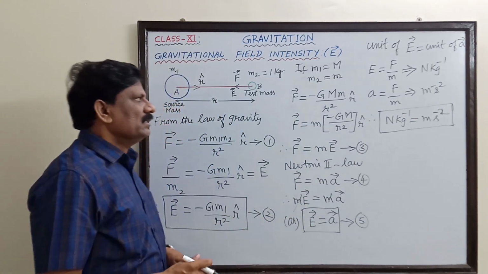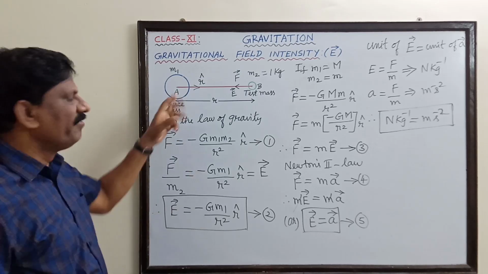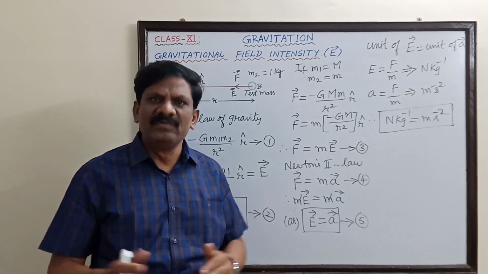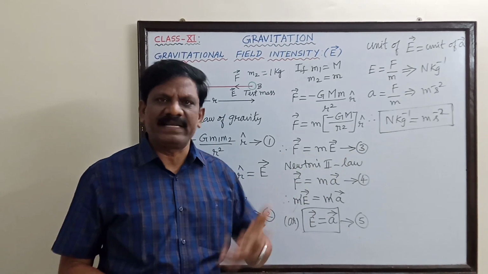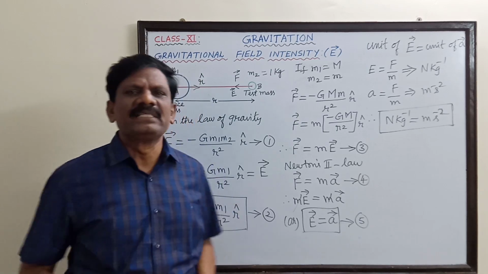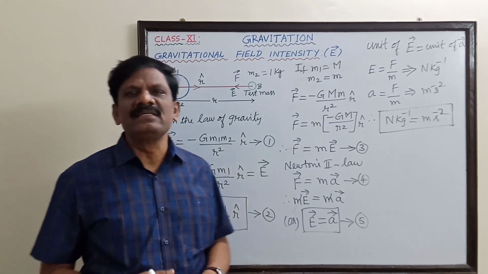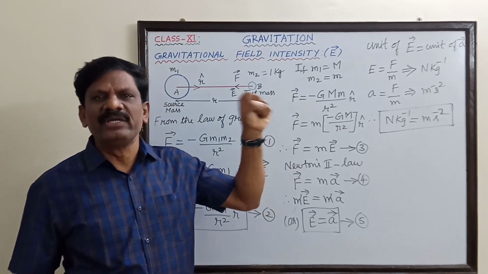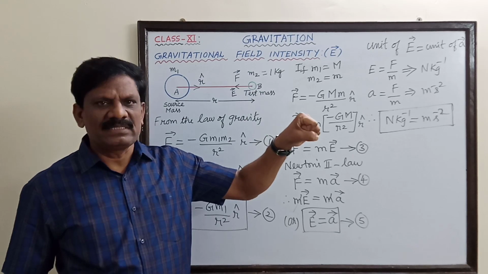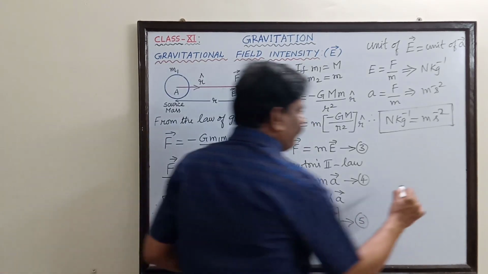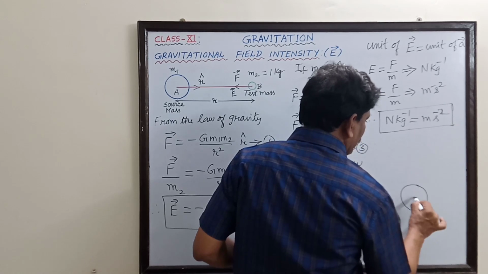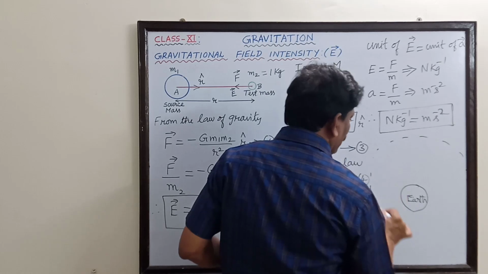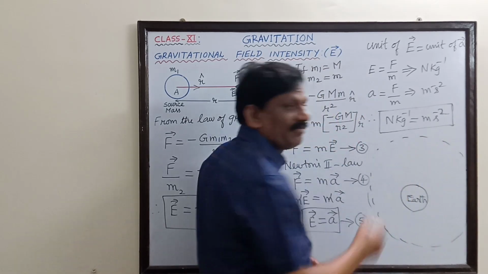So, now what is a gravitational field? I told you it is a space or area surrounding any given mass, inside which a test mass experiences a force of attraction. Understand? And how do you measure the strength or the intensity of the gravitational field at a given point? We have to place a unit mass. Understand that? So now if you take, for example, this is the earth. And let us assume this is the gravitational field of the earth.